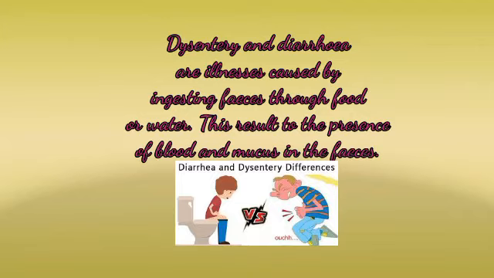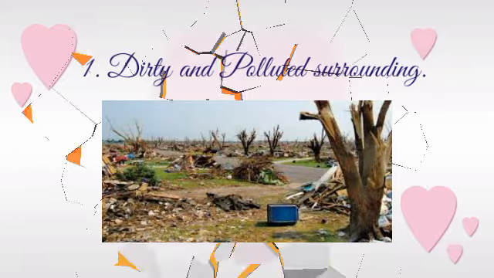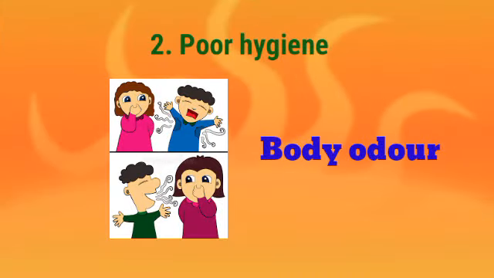Now let's look at the general causes of common illness. One, dirty and polluted surrounding can cause illness, can make someone to be sick. So you must make sure that your surrounding is what? Clean. Dirty and polluted surrounding causes what? Illness.